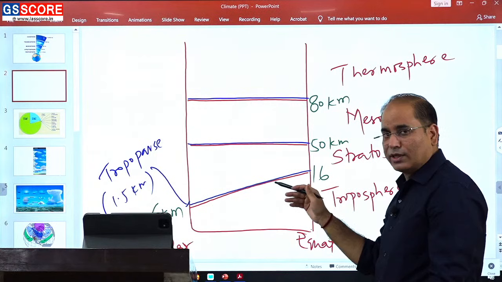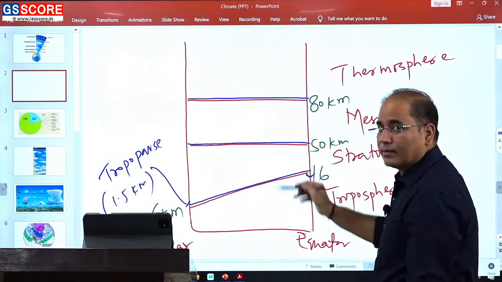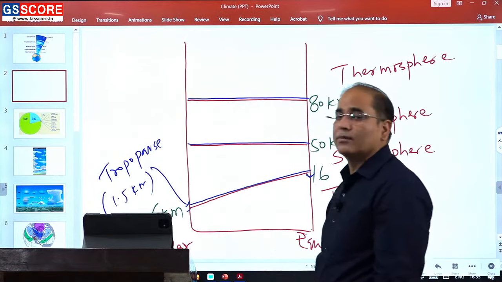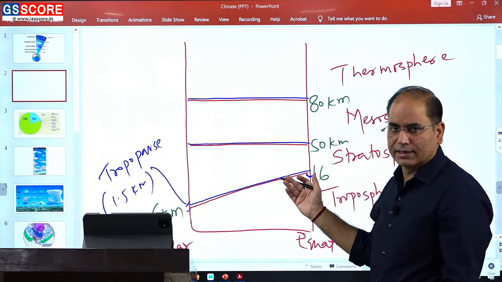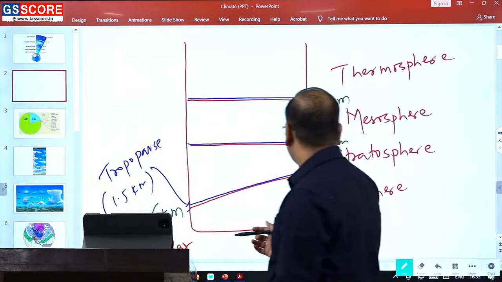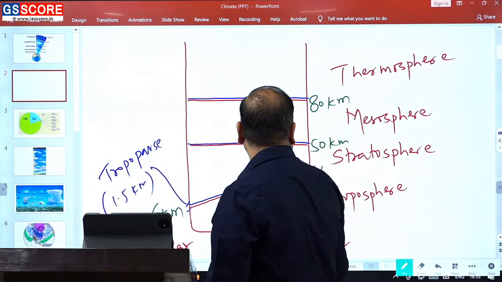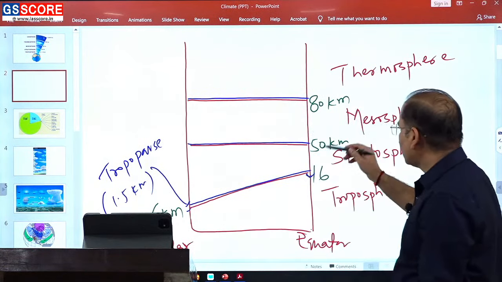Near the tropopause, you will find the temperature above the equator will be lower than the temperature above the poles. Generally here the temperature can reach up to minus 40 degrees Celsius above this tropopause.